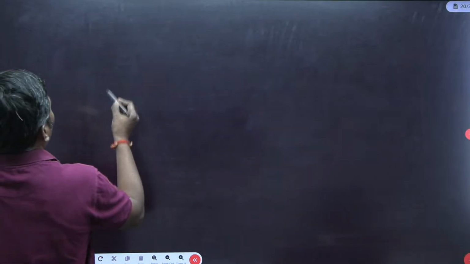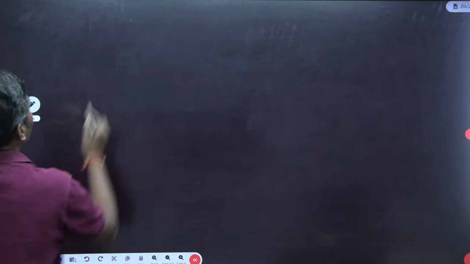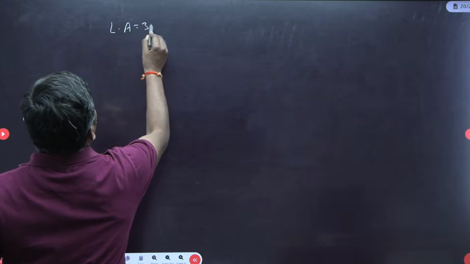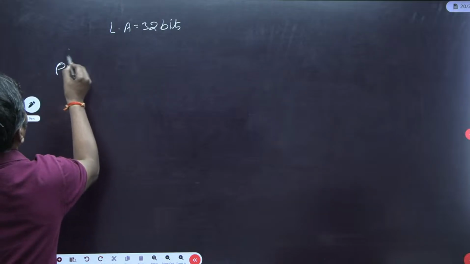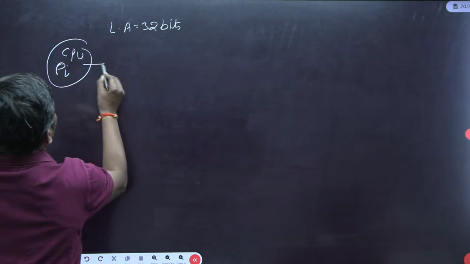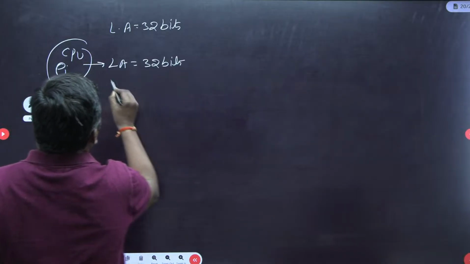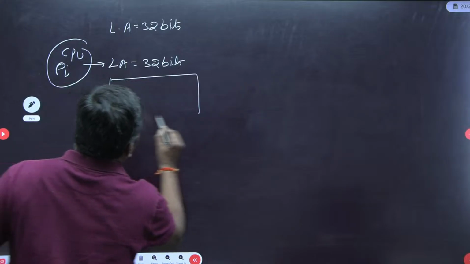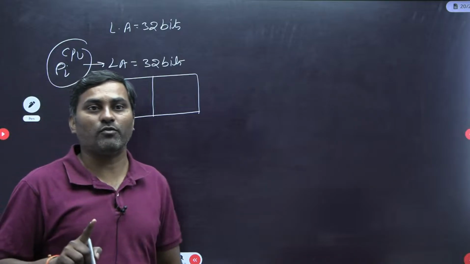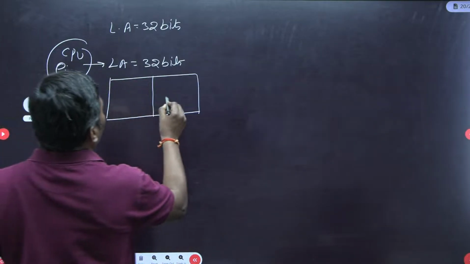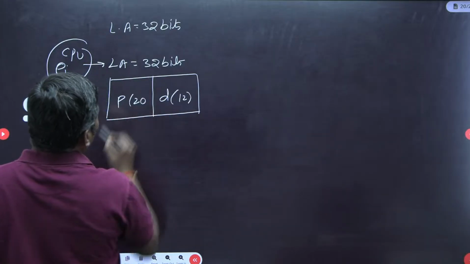So the logical address space is 2 power of 32, so the logical address is 32 bits, isn't it? A process running in the CPU generates a logical address of 32 bits. Now 2-level paging is applied. For first level paging, we divide by the page size. The page size given is 4 KB, so the offset requires 12 bits, and the page number requires only 20 bits.